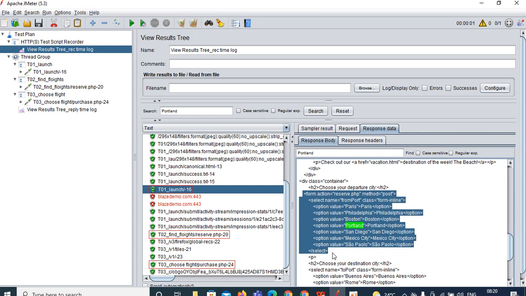How you can capture it? Okay, so using the boundary extractor or using regular expression extractor, you can capture it. But using boundary extractor, you cannot capture this one. So therefore what we can do? We can use the regular expression extractor to capture these values. Okay, drop down values and all. Okay, so let me show you how you can capture that one and all. Okay, so first I will explain the regular expression extractor.